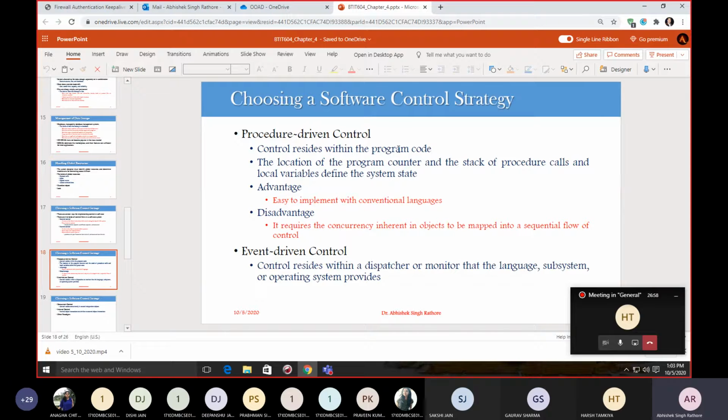When we are considering object oriented languages like C, C++ or Java, this may be a procedural language. When we go for C++, we can implement sequential flow as procedural programming as well, in addition to the object oriented paradigm.